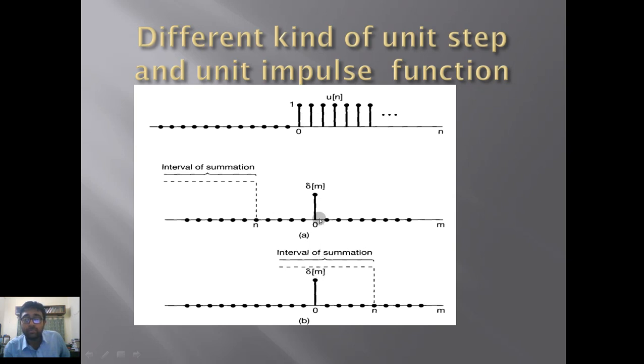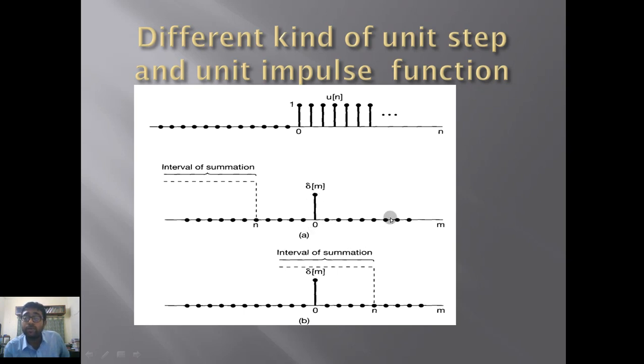Now if you take a closer look at this function, what is this? This is a unit impulse function. How does it work? It's 0 everywhere, but at n equal to 0, it's this. Now it could be 0 again, and after some time there could also be a jump. Suppose at n equal to 0 this value is 1.